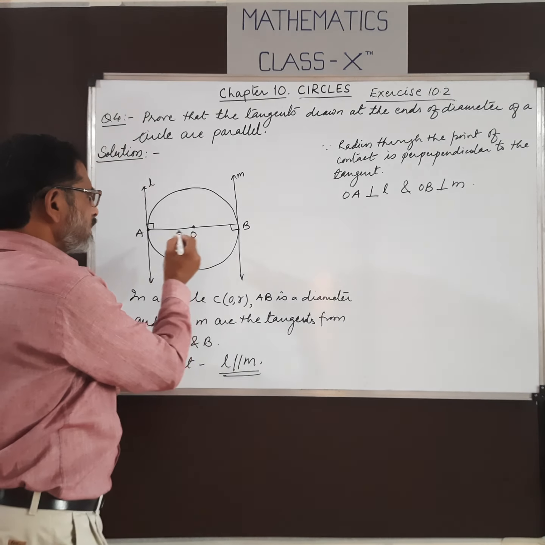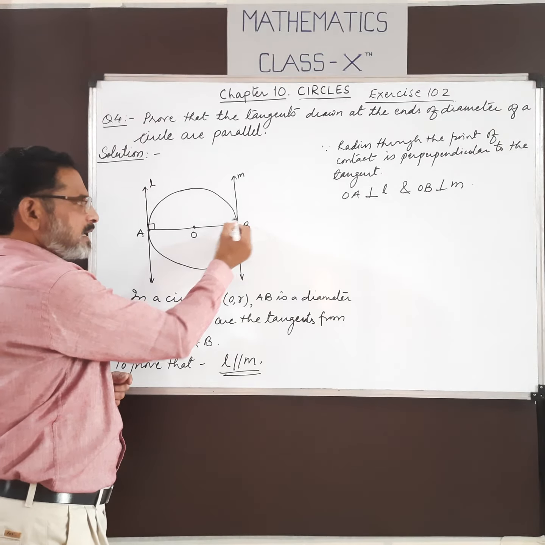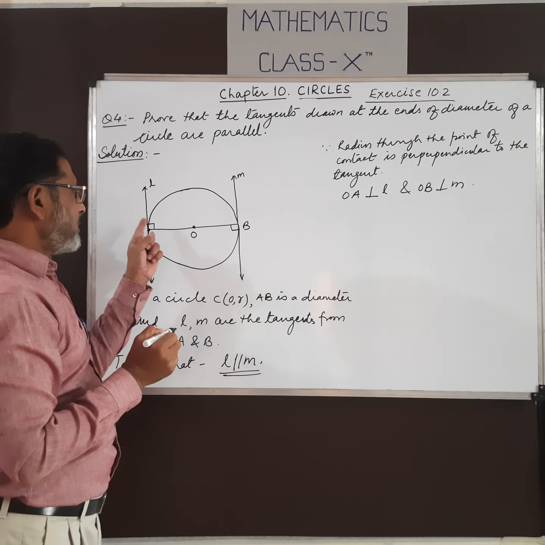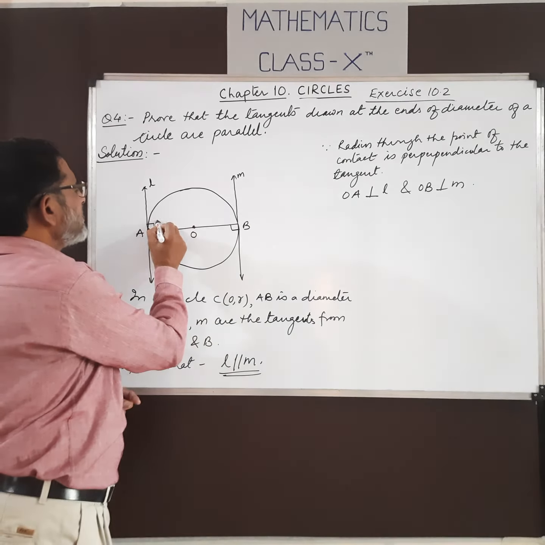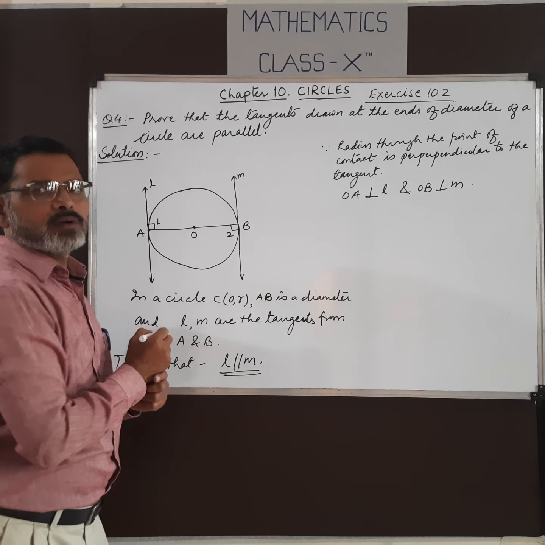Okay. So here all these angles are equal. ये भी right angle होगा, ये भी right angle होगा. तो यहाँ पर ये angles कैसे हैं? Angle 1 and angle 2.